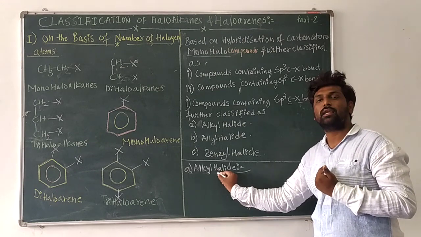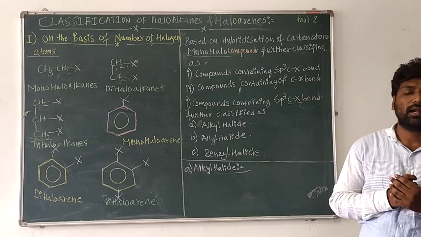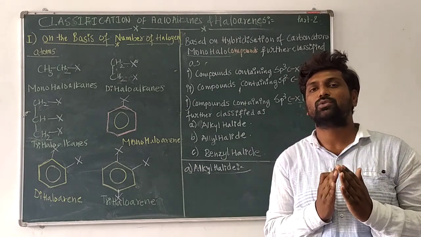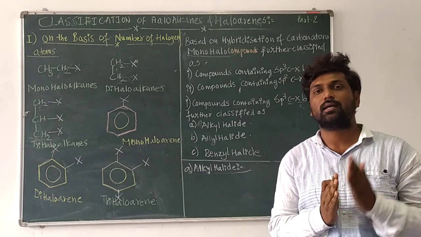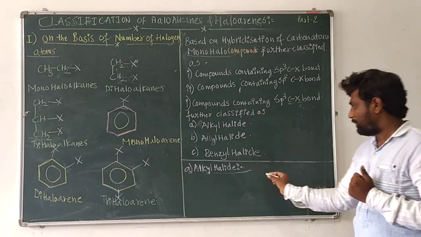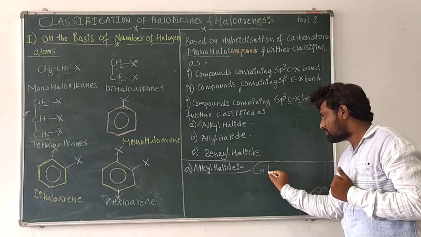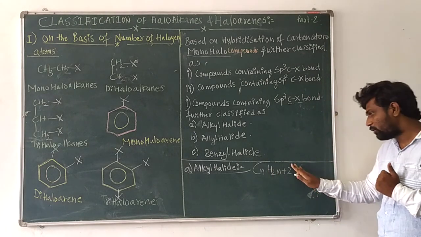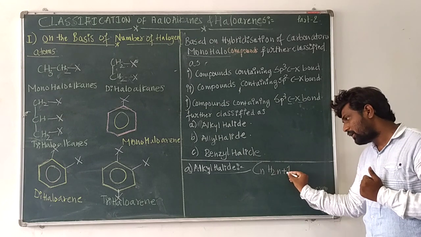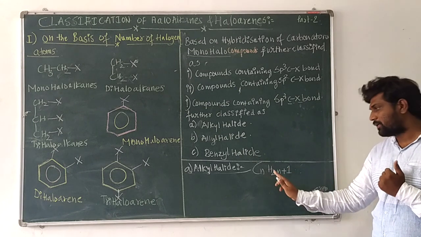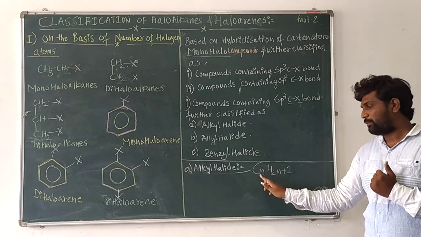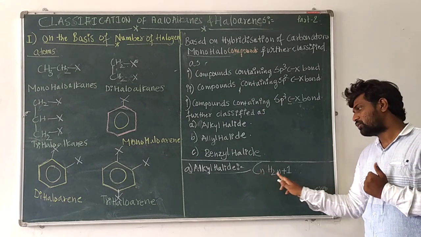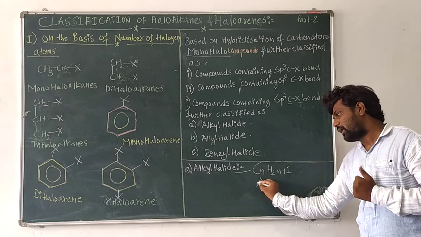The first one is alkyl halide. You already know that alkyl means the removal of one hydrogen atom from an alkane. For example, the alkane general formula is CnH2n+2. If I remove one hydrogen atom from the alkane, it is considered alkyl, and its general formula changes to CnH2n+1. CnH2n+1 is nothing but alkyl.